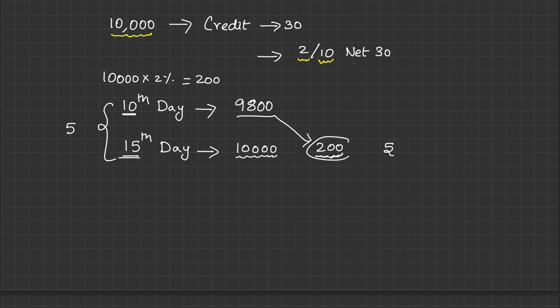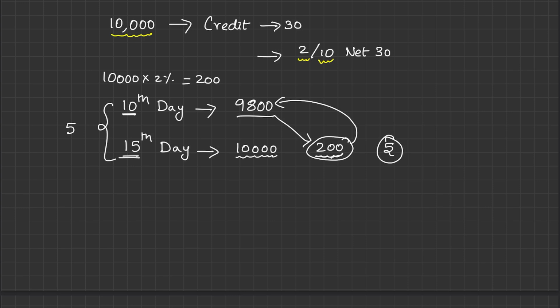So this is your borrowing cost for this 9,800. Please mind, it is 200 you are paying over and above 9,800 and not over and above 10,000. And that's the money you pay for taking a credit of 5 days.